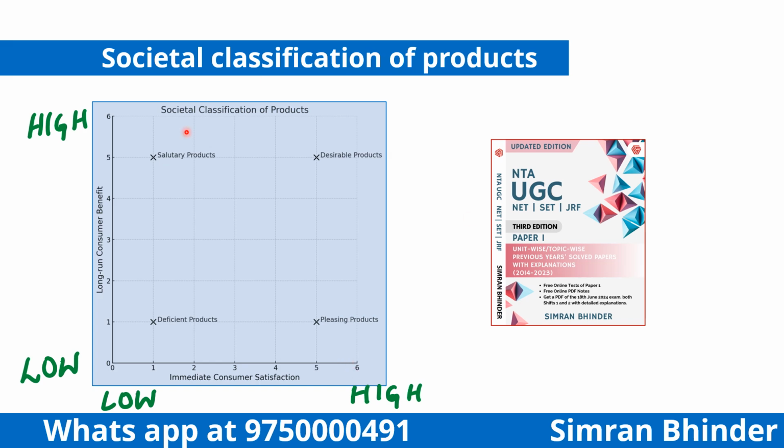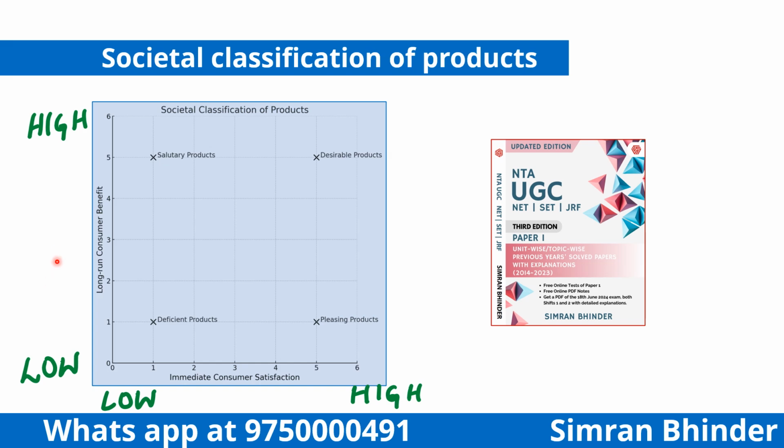ठीक है, next जो term है we will cover up is salutary products. अब salutary word का itself meaning क्या है? Useful और helpful. You have to remember this. So you can see on the graph, they are giving us high long-term consumer benefit, but they give us low immediate satisfaction. That means जो salutary products हैं they are beneficial for consumers' health, safety और overall wellbeing, right, but maybe consumer उन्हें immediately enjoy नहीं कर सकता.